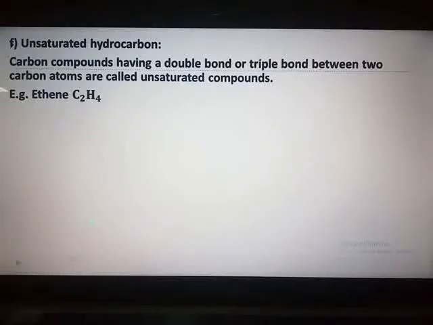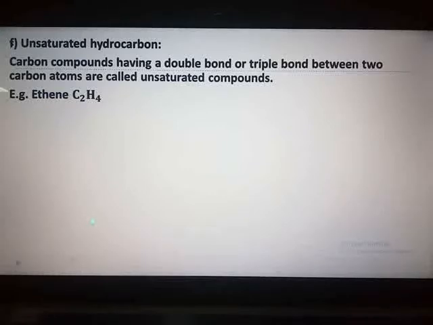Next, question number 4, G and H are the questions which are based on the removed part of the syllabus, homopolymer and monomer. So both you have to omit, cancel it because it is not there in your syllabus. They have removed it from the syllabus due to the pandemic.